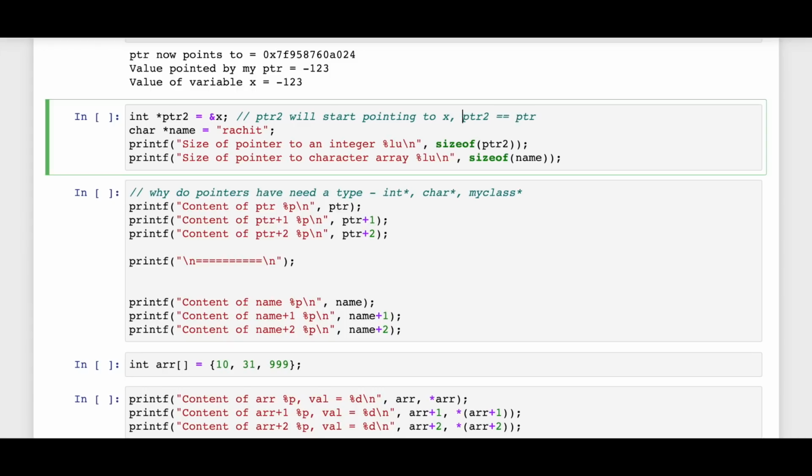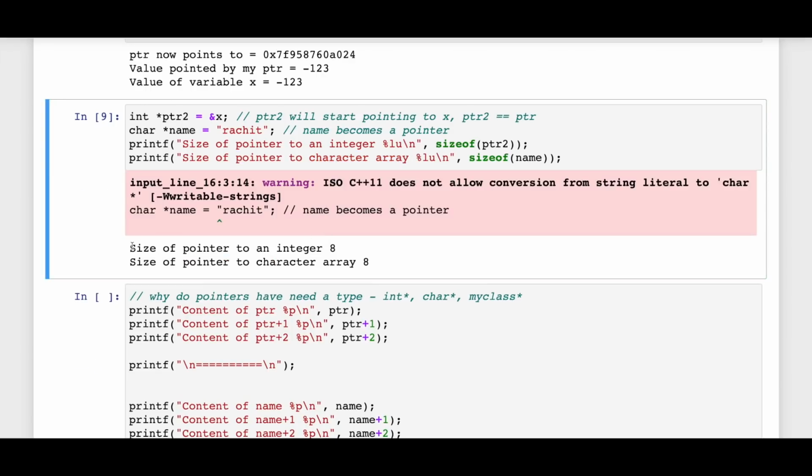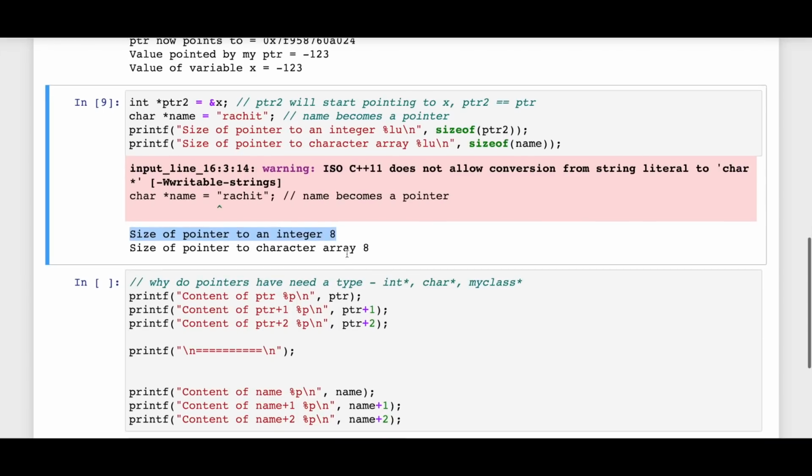both are pointer to integers. Now you can also have pointers to characters as well. Like if you do something like cat_name equal to Rachit, this is essentially a kind of array kind of thing which is happening over here, because over here name becomes a pointer. And we will see more details in a few minutes. But what do you think would be the size of a pointer to an integer, and what would be the size of pointer to a character array? What do you think would be the output of this? Well, the size of pointer to an integer is 8, and size of pointer to character array is also 8, right?